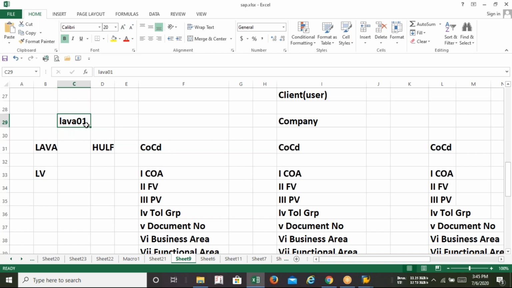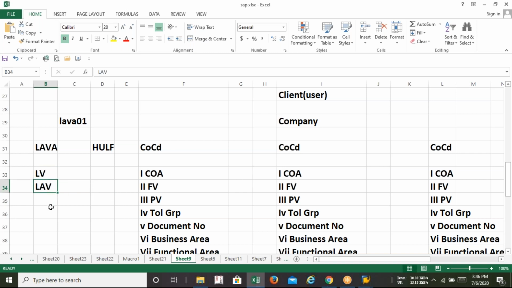Okay. See, I'm just taking an example of this hierarchy. So I have a group company called Lava 01. This group company has two company codes, Lava and HULF. And Lava has its fiscal year variant LV and chart of accounts, say for example LAV. These are all the names of the chart of accounts and fiscal year variant for Lava.